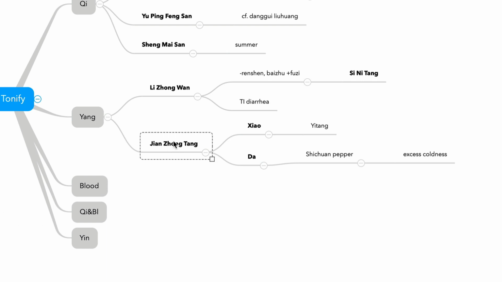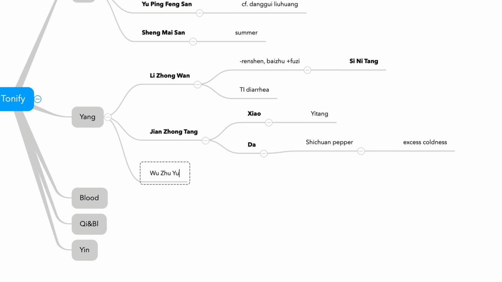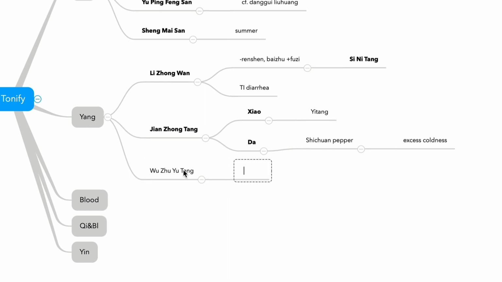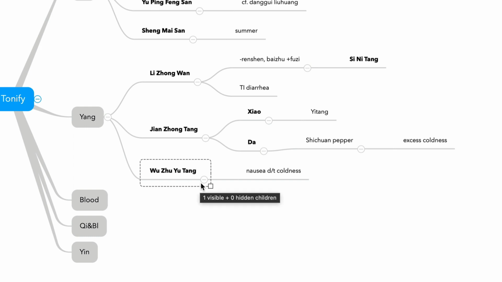Next, Wu Zhu Yu Tang. This one treats nausea, dizziness, vomiting due to what? Coldness. Wu Zhu Yu Tang is actually one of the most commonly used formulas for migraine, because this one treats headache with nausea. There are two major formulas for migraine: one is Banxia Baizhu Tianma Tang, and another is Wu Zhu Yu Tang. They both treat nausea and dizziness.